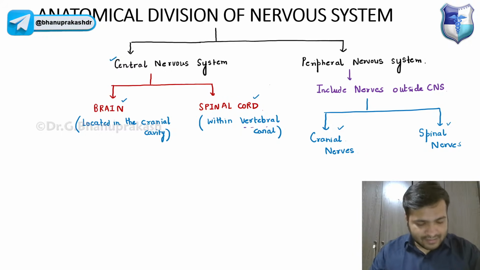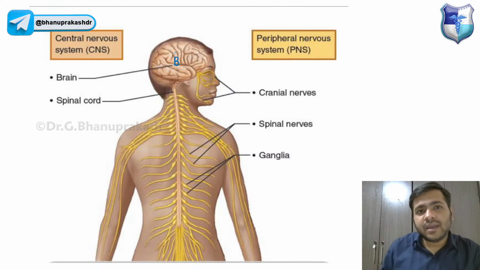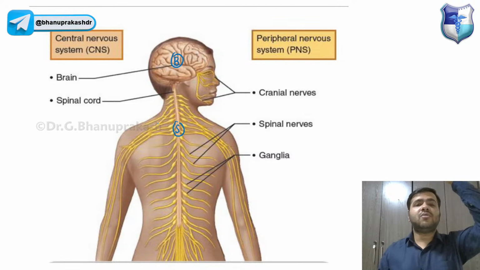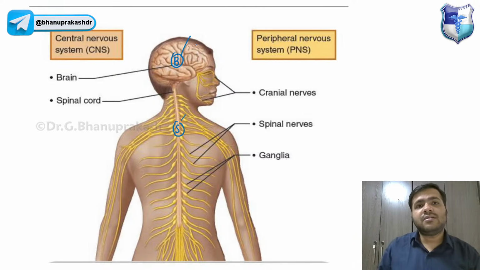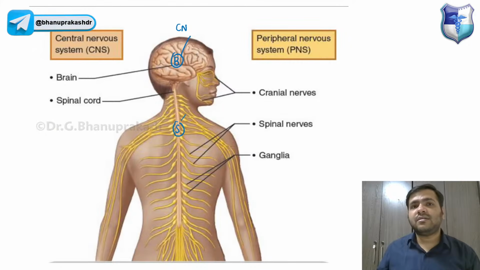Now, guys, let us just try to see in this particular picture. You can very well see that we have the brain, and we have the spinal cord. The brain and the spinal cord, they are located in the central axis of the body. That's why these are termed as the central nervous system, right?